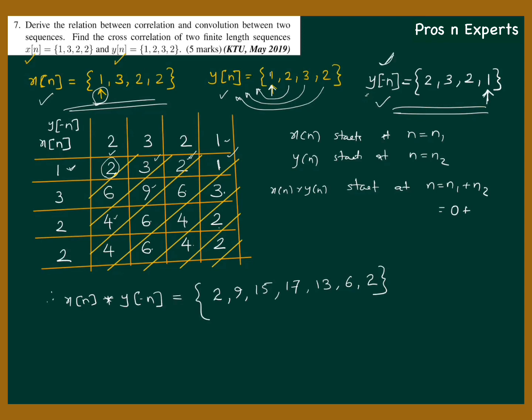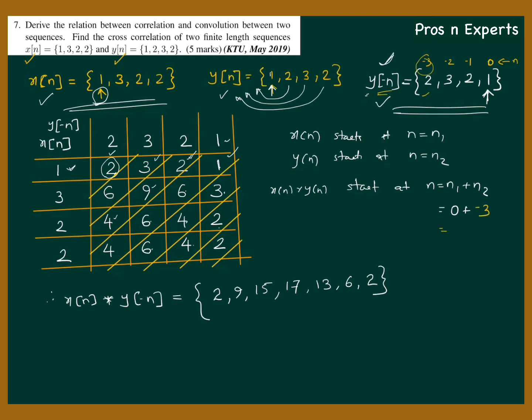See, the arrow is here. That means this is at n equal to 0. So the sample 1 is at n equal to 0. So 2 will be at n equal to minus 1. I'm drawing the n values. This is at minus 2 and this is at minus 3. So y of minus n starts at n equal to minus 3.